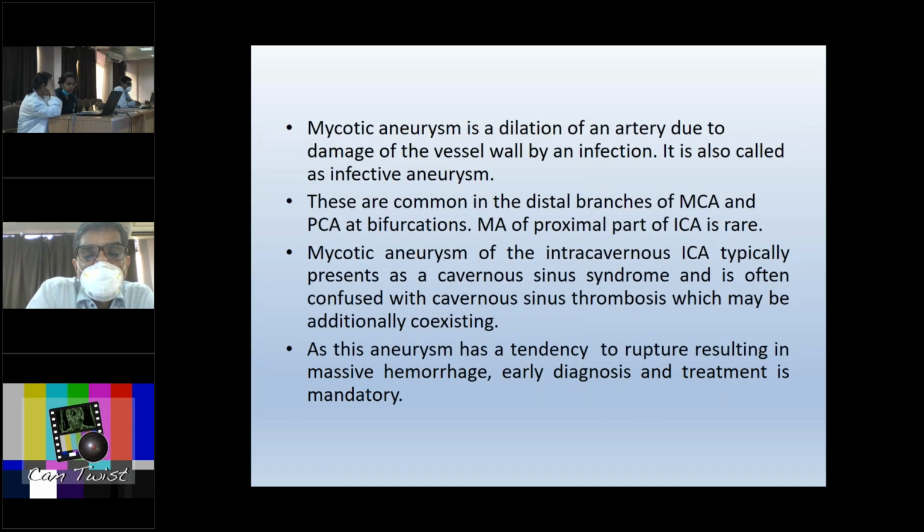A brief discussion about mycotic aneurysm. It is a dilation of an artery due to damage of the vessel wall by an infection. It is also called infective aneurysm. Mycotic aneurysm is a historical term. It is actually a misnomer. These are common in distal branches of the MCA and PCA at their bifurcations. Mycotic aneurysm of the proximal part of ICA is relatively rare.